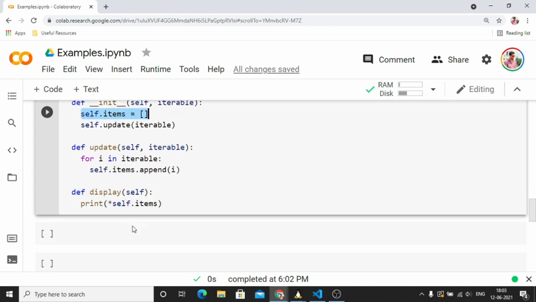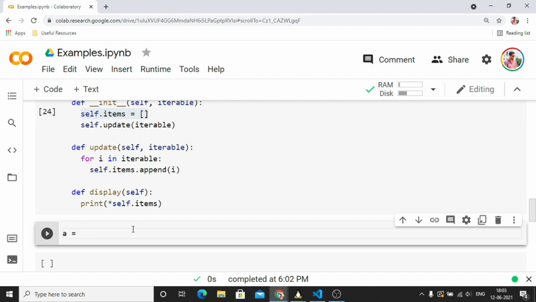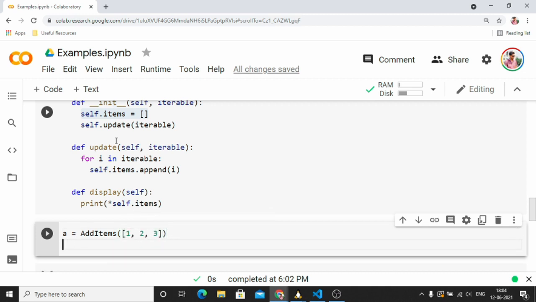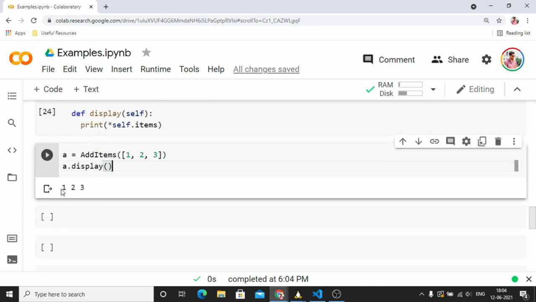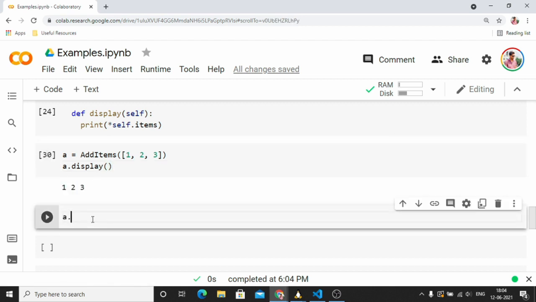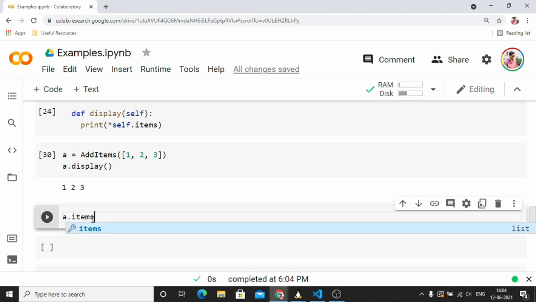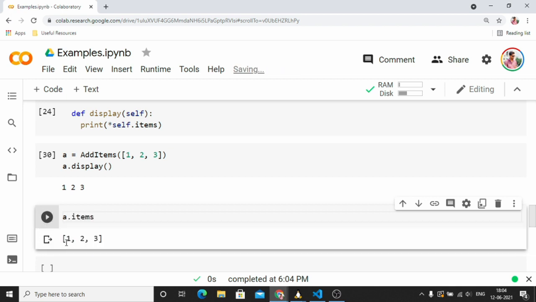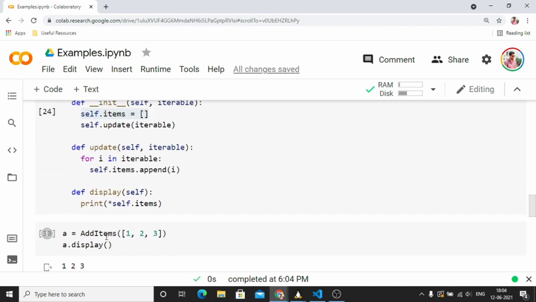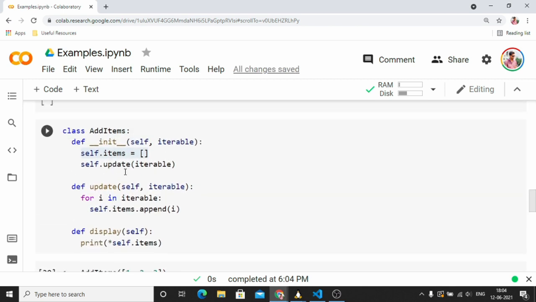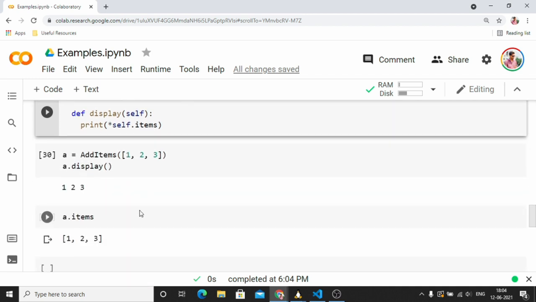So let's create an instance of this class with the iterable, and then call the display function. You can see that when we call the display function, it is showing the added items. Now we can directly access the items list as well. So if we do this, we can directly access the list and there is no problem. Now this is great, but what happens when we do something like this?